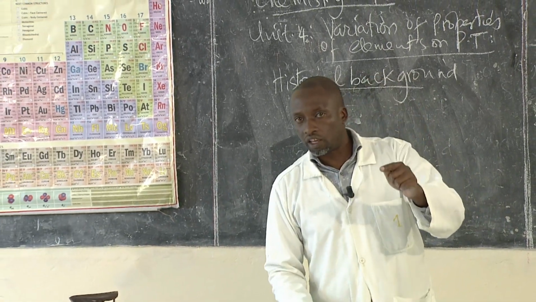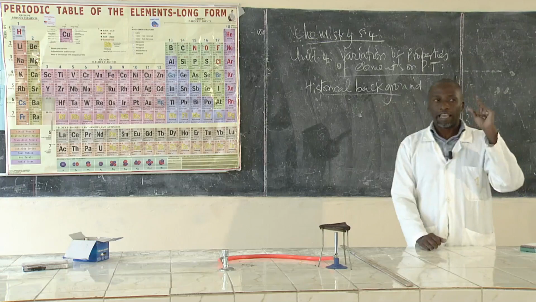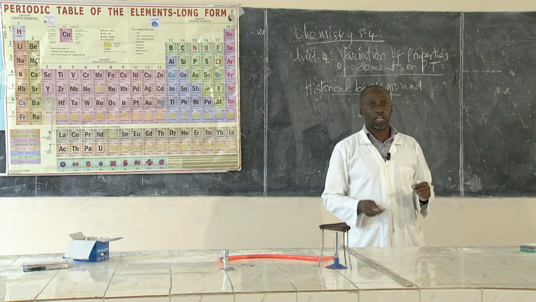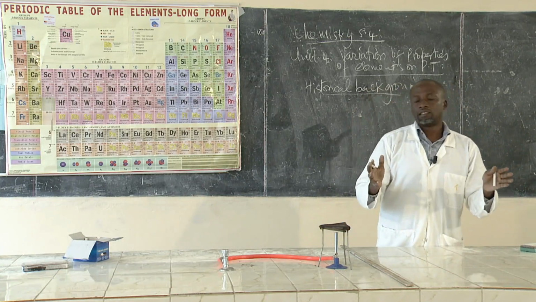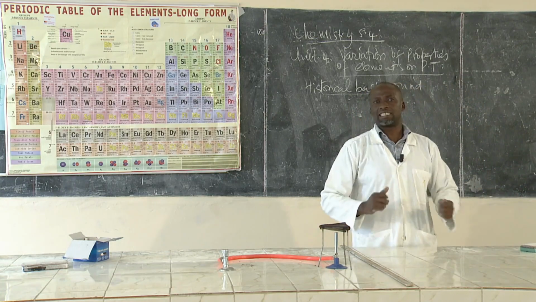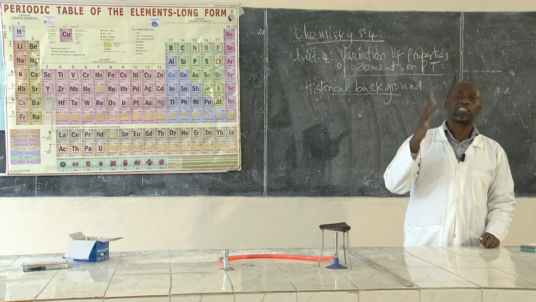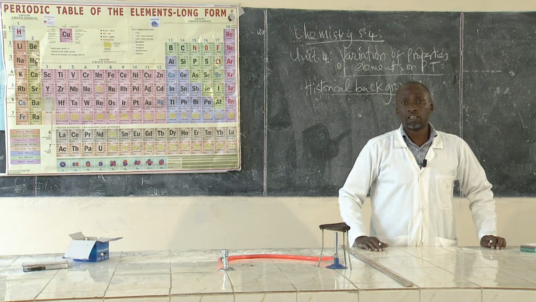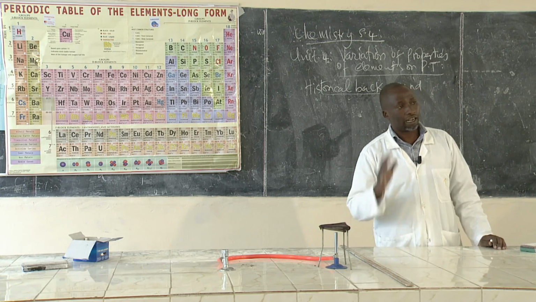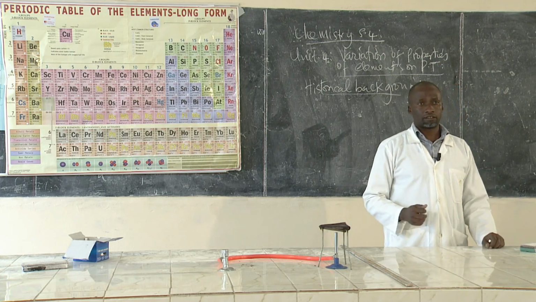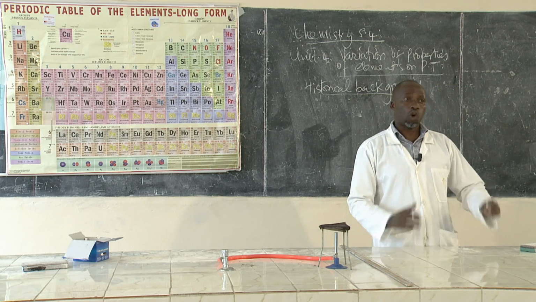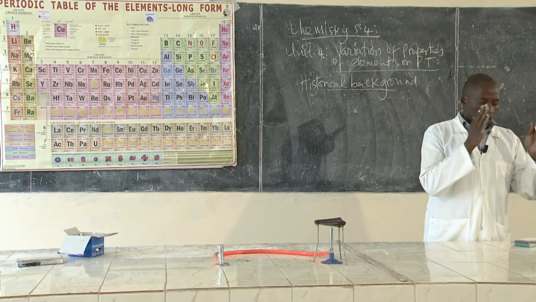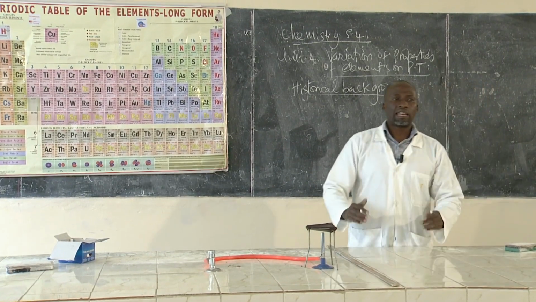So we started with Antoine Lavoisier. I said I have a problem with pronunciation, but don't mind about that. So Lavoisier organized the elements that were known. Actually, there were 33 elements known. That was 1789. That's when he did that. He organized the elements that were known at that time as metals and non-metals.